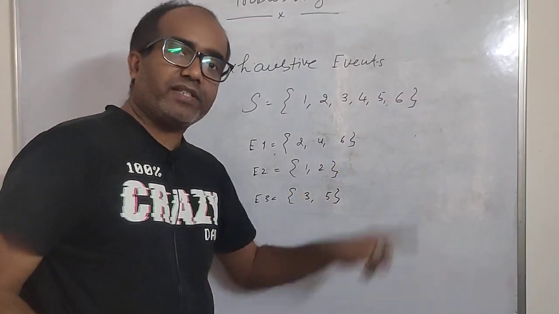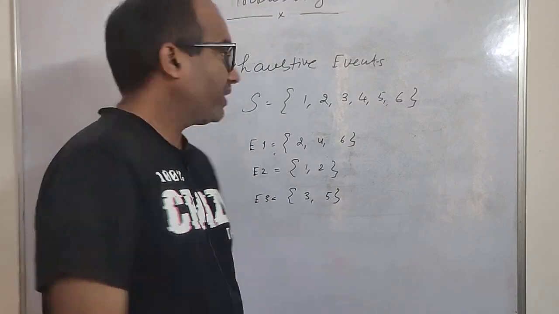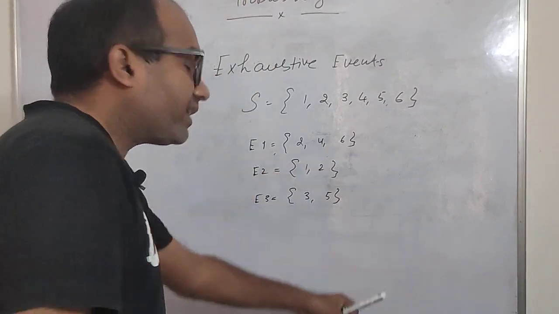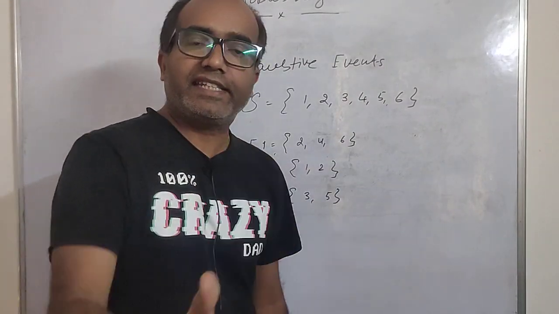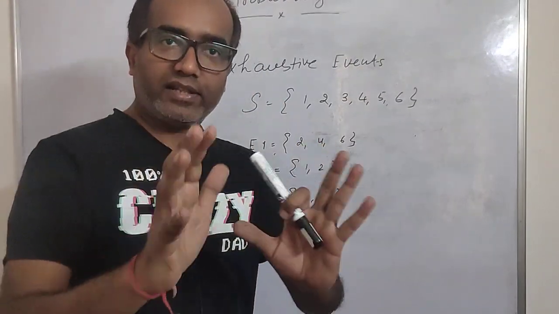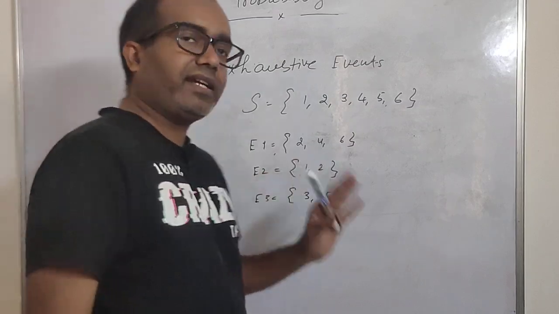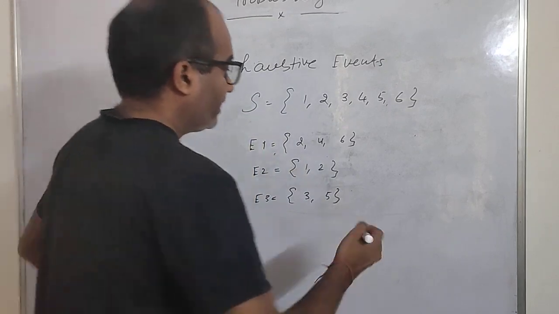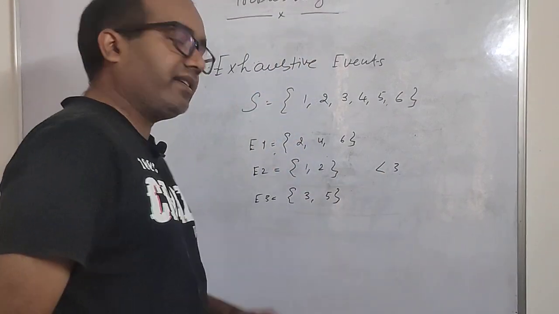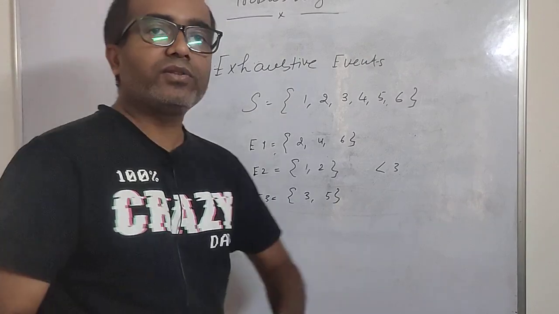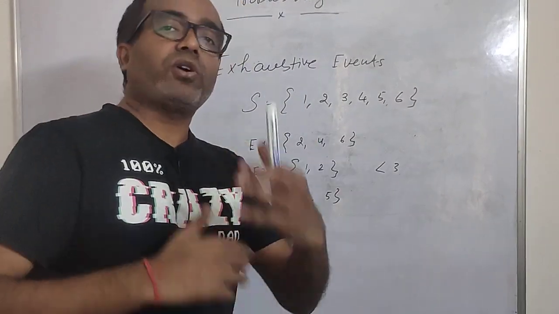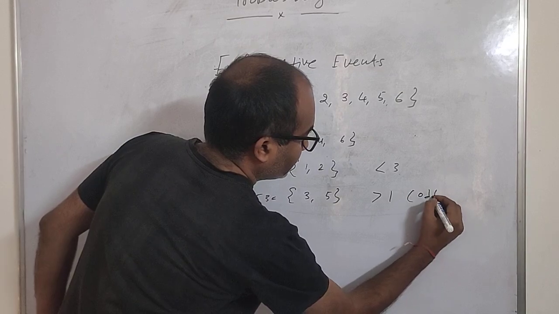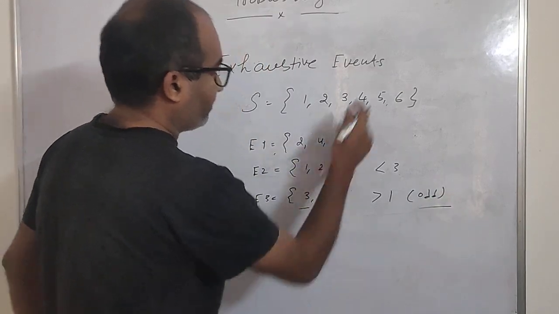So these are the event spaces for 3 different kinds of events that we have thought of from this sample space. This is our sample space on throwing a die, all these possible outcomes. And after that I have just created 3 event spaces. The first says that I should get all the even numbers. The second says that I should get the numbers which are less than 3. And the third says that we want all those odd numbers which are greater than 1, so there are only 2 possibilities, 3 and 5, right?